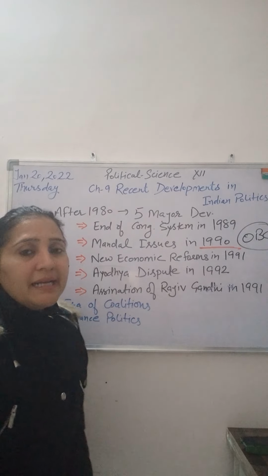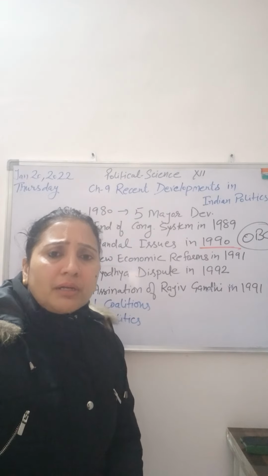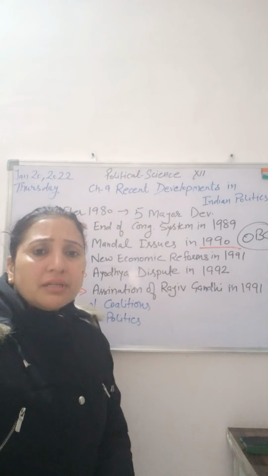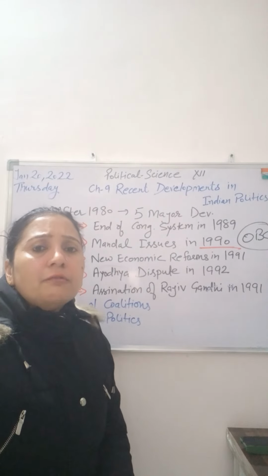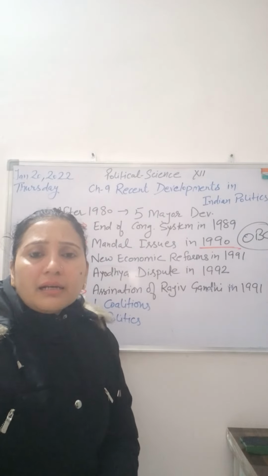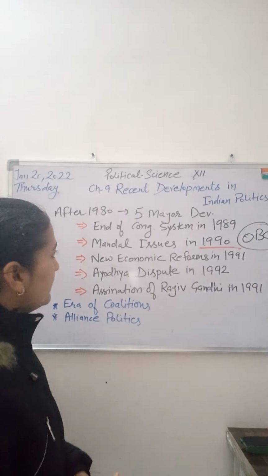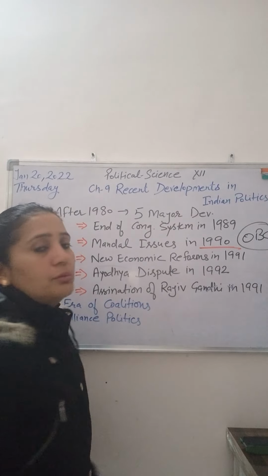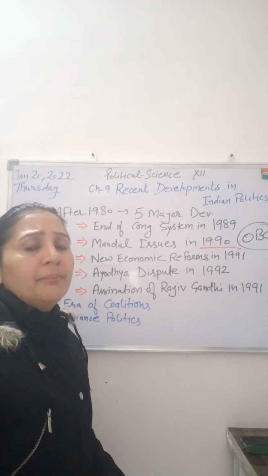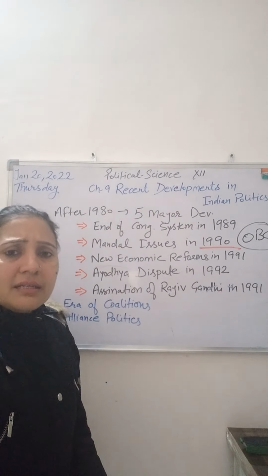Second, the Mandal issue in 1990. The Mandal Commission was a very important incident which occurred in 1990. The Mandal Commission recommended reservation for OBC in India. 27% reservation was recommended for other backward classes. So who are these other backward classes? They are socially and economically backward, and they are other than SC and ST.